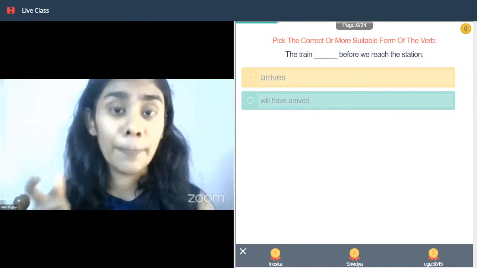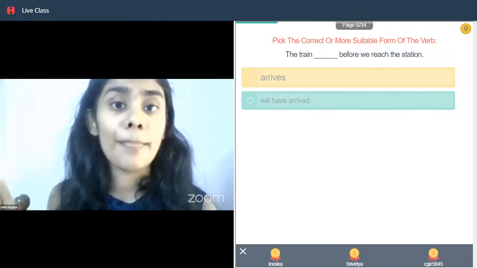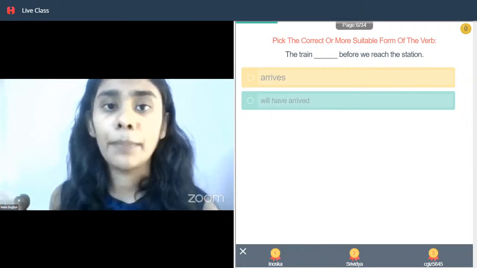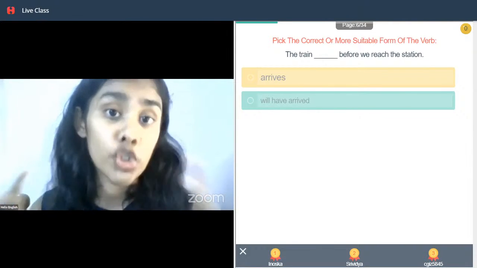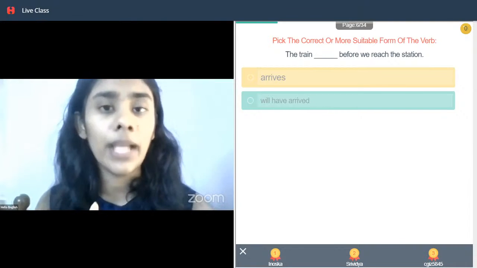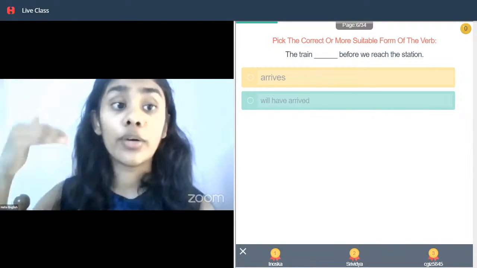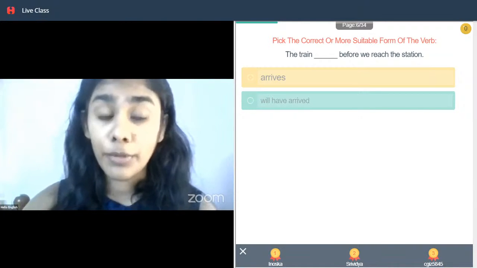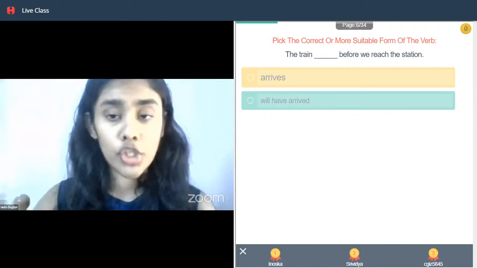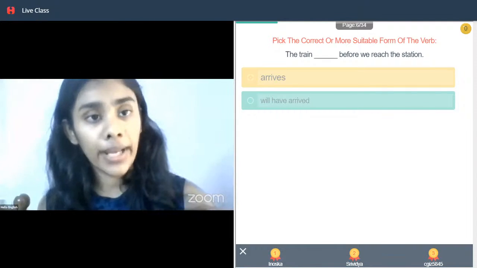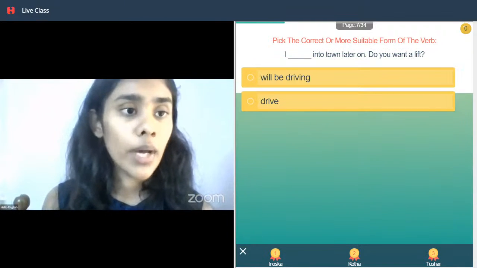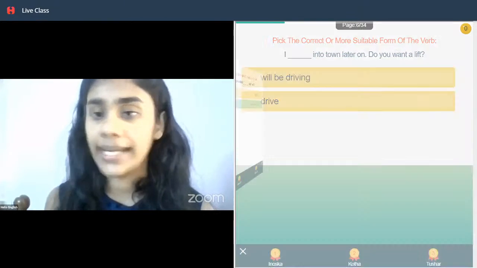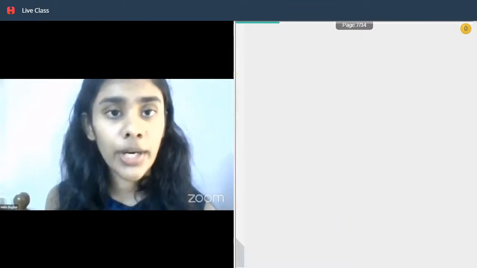Arrives is used for simple present to show something which happens on a regular basis. Whereas here we are showing a kind of situation, yani ki probably these people are running late. So therefore they are like, okay, the train will have arrived before we reach the station. So which action is happening first? The train coming first and then we going there. That's why the second option is correct. Okay, try the third one.